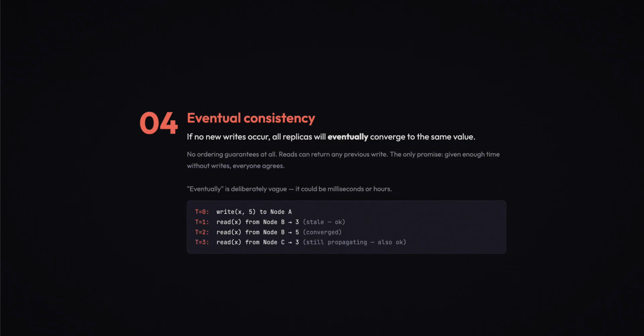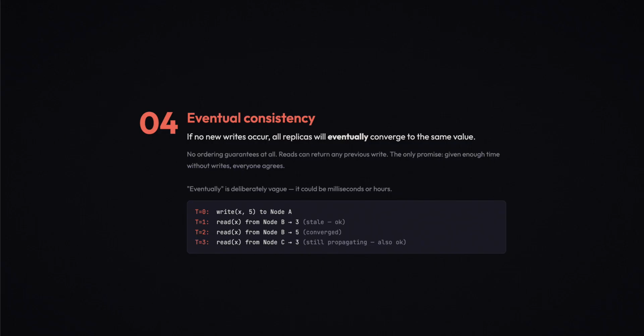Here's a timeline. At t equals 0, you write x equals 5 to node A. At t equals 1, you read x from node B and get 3, stale, but valid under eventual consistency. At t equals 2, node B has received the update, you get 5. But at t equals 3, node C still hasn't received it. That's also valid. It'll get there. Eventually. This weakness leads to real anomalies that can confuse users.